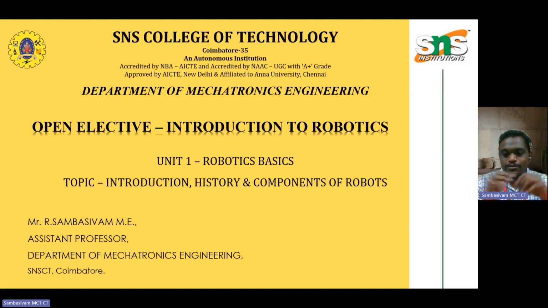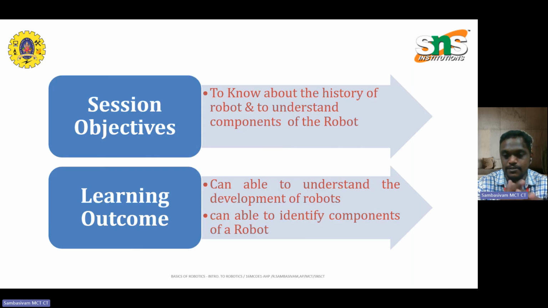Normally the robot did not develop from the ancient ages. Normally they were developed by humans. But when you consider the history, various structures have been developed based upon the robot classifications. The main objective of this session is to understand the history of robots and also the components of the various robots. As I said, this is the objective. What would be the learning outcome? We should be able to understand how the development of robots has taken place in recent years, and also identify the different types of components used in robots and how they have been effectively used in robotic configurations.